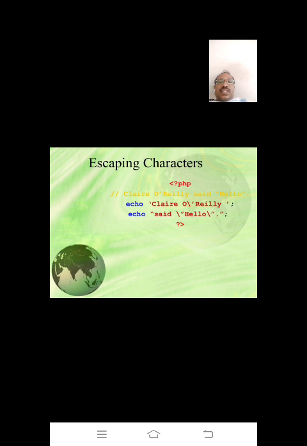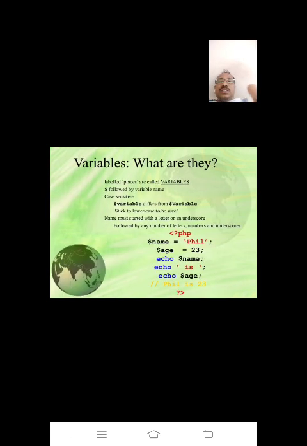Next, escaping characters, right. So what is an escaping character? Here echo with a slash n is there now. Slash n means you will get the output on the next line. And one more thing, very important in any programming language: variables, right? What is a variable?